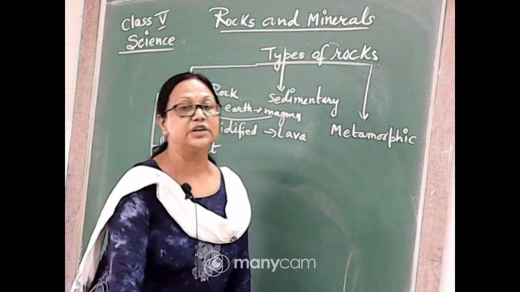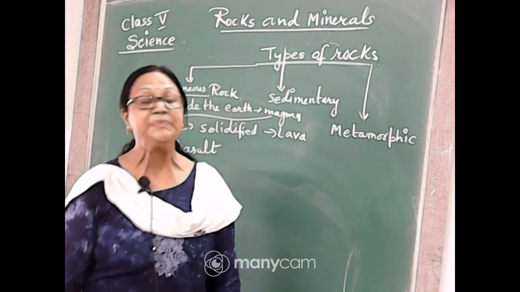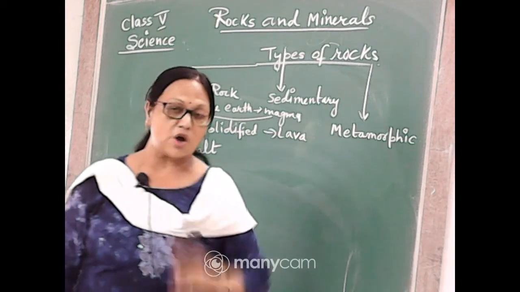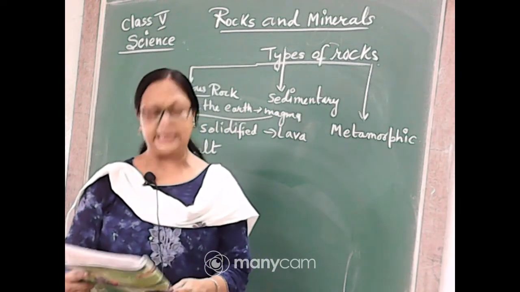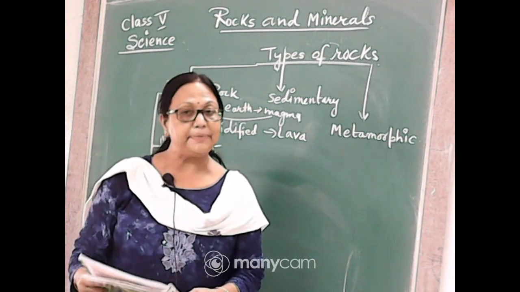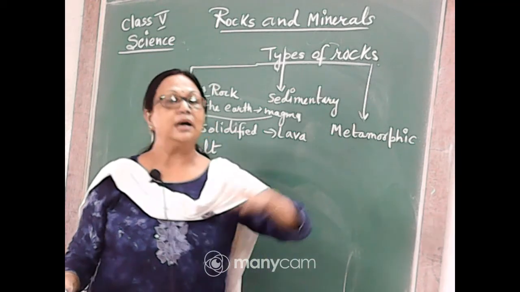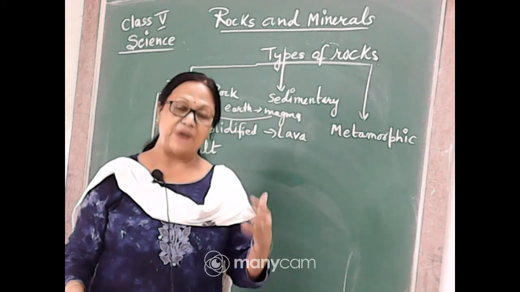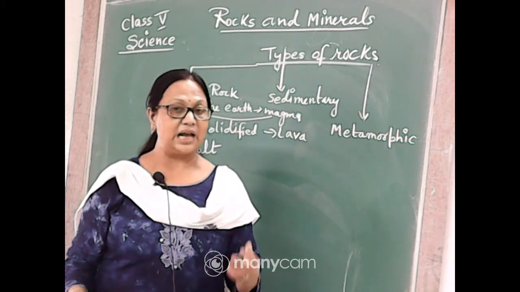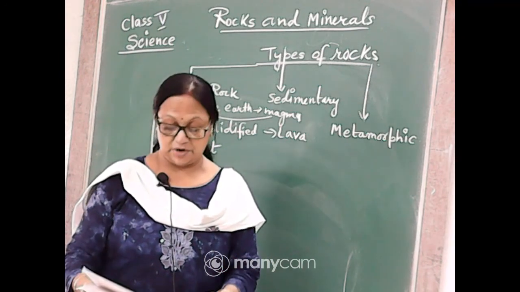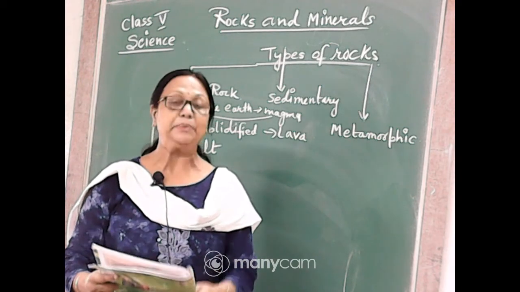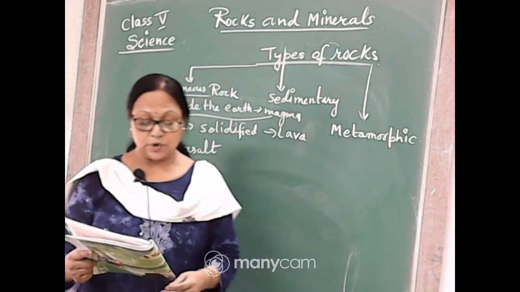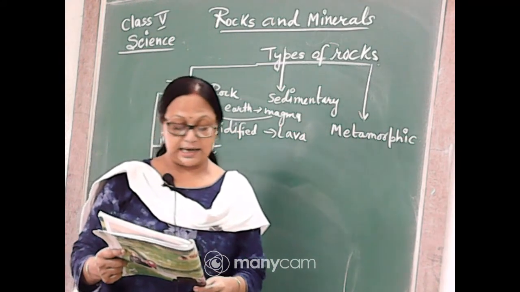So at first we will discuss the basalt. What type of rock is basalt? It is a type of igneous rock first of all. Basalt is an igneous rock formed by the rapid cooling of lava. When the magma comes out on the surface of the earth, it becomes cool. The portion of the lava which cools very fast on the earth's surface is called the basalt. It is dense, dark in color and has fine grains.